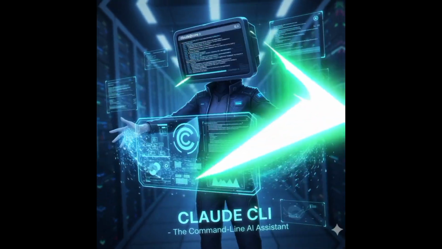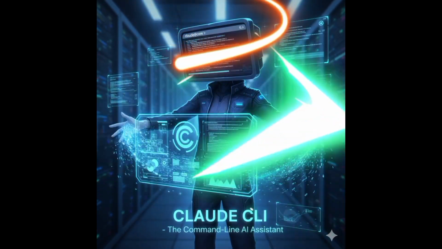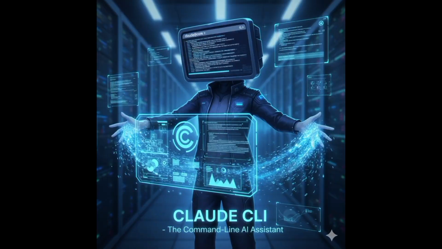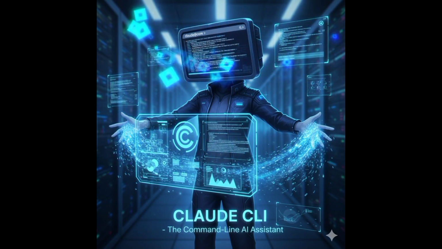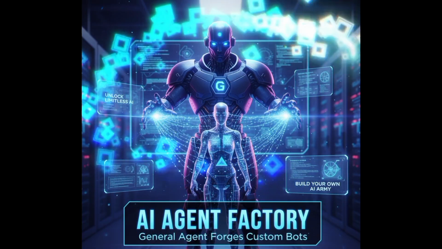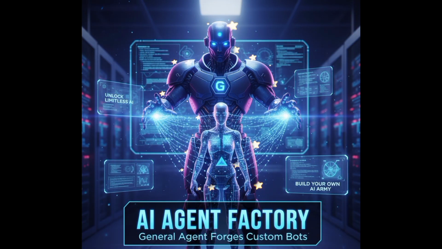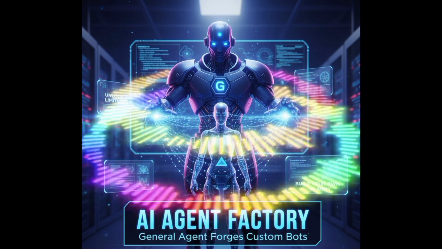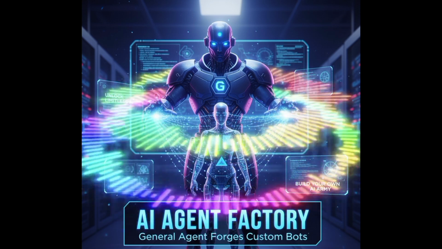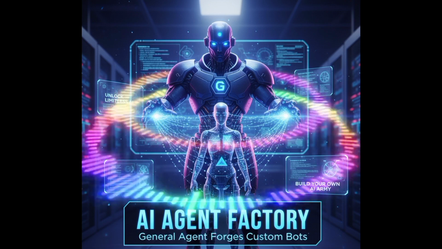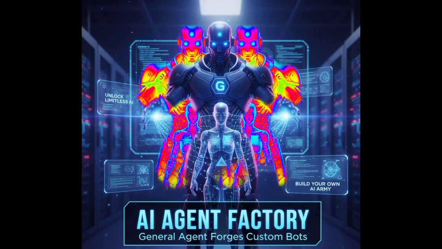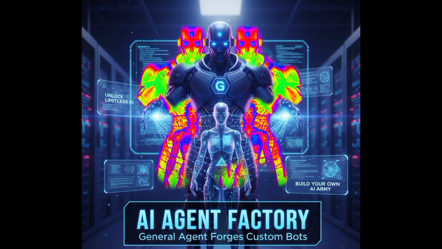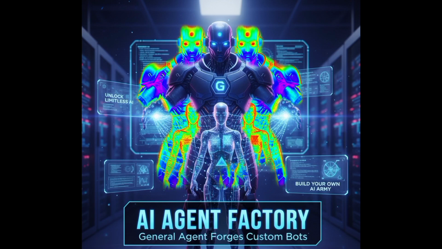Why would a general AI agent such as Claude CLI be used to build specialized custom agents? An autonomous agent has 5 powers. Number 1, visual understanding. Number 2, audio processing. Number 3, complex decision making. Number 4, it can execute and orchestrate. Number 5, maintain context and learn. The logic is AI agents have transitioned from text generators to action engines.